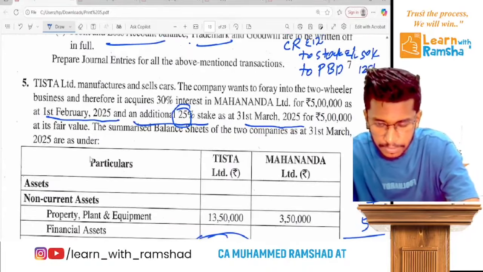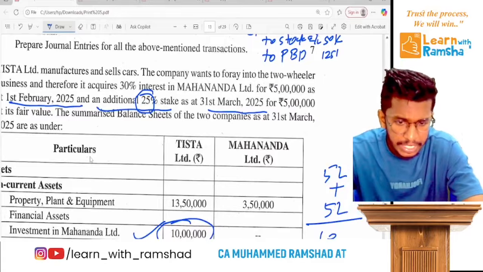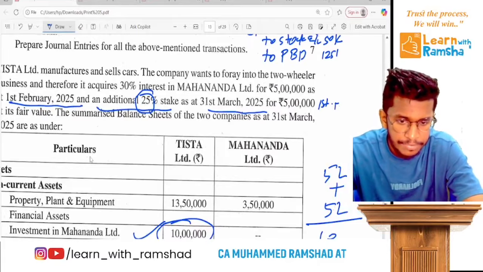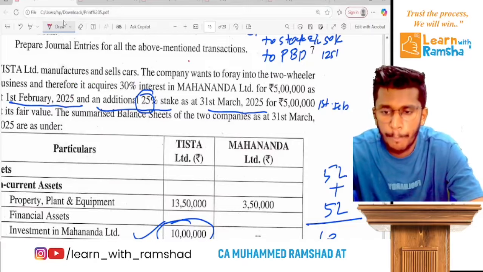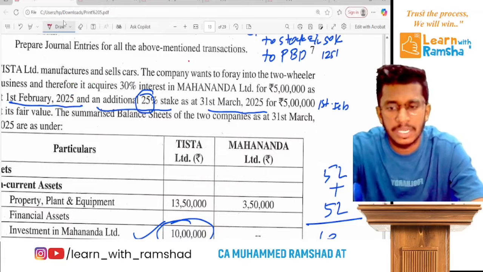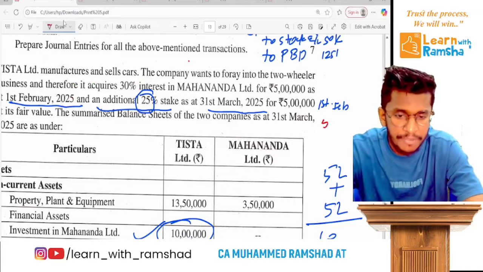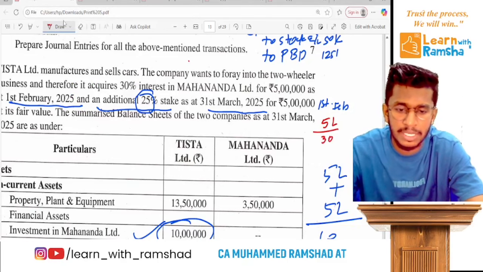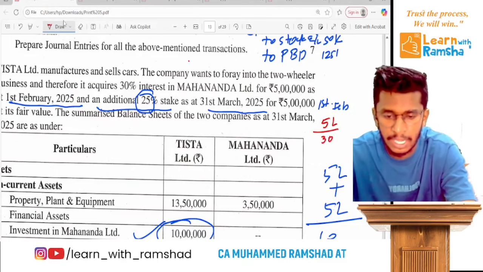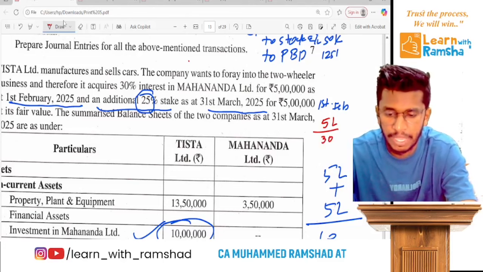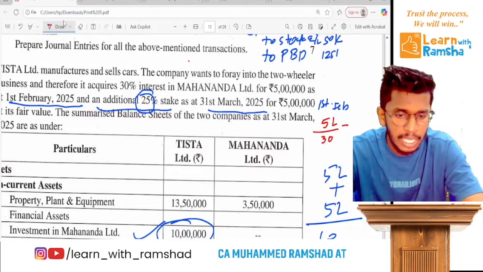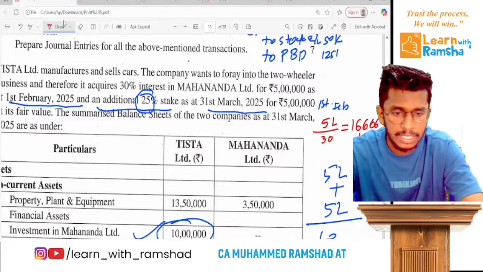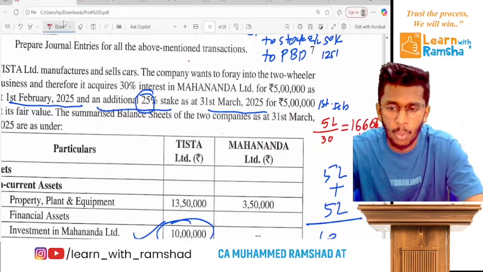Actually, first in February we purchased 30 shares. Just imagine this is 30 shares, purchased at 5 lakh. So 5 lakh divided by 30, how much is the share price? Just imagine it is 30 shares. So 5 lakh divided by 30, which is 16,667. Ready? 16,667.